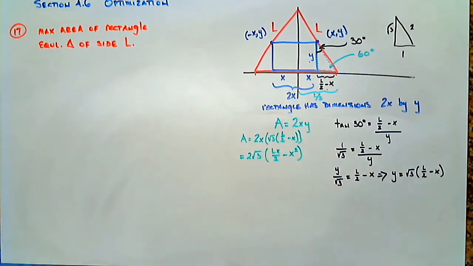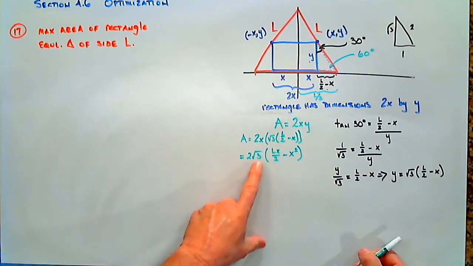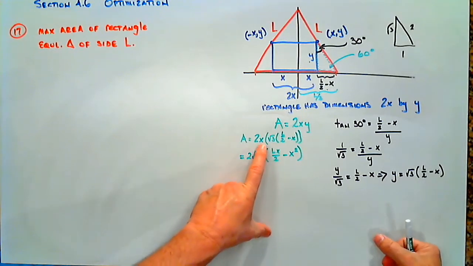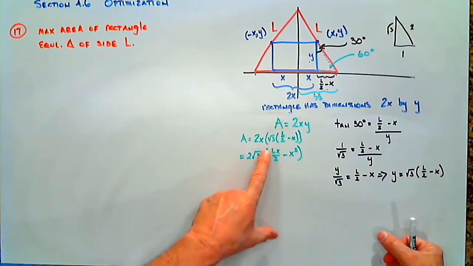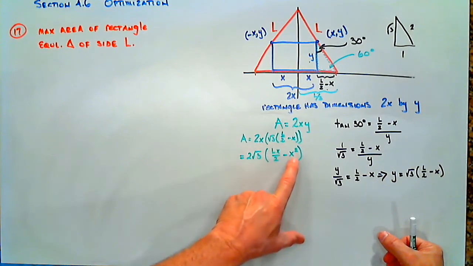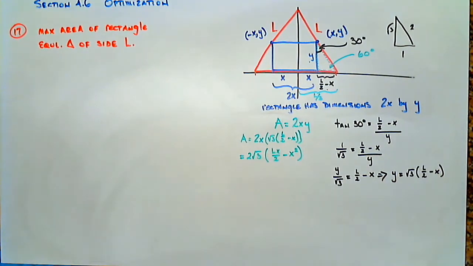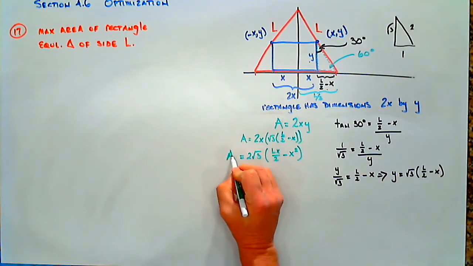Let's take another look at that and make sure we multiplied that correctly. I put the root 3 out here with the 2, the constants out in front. X times L over 2 is Lx over 2. X times negative x is minus x squared. So this is our expression for area.